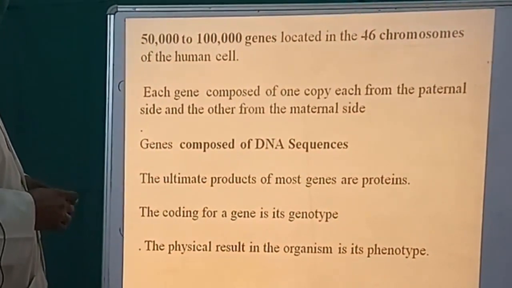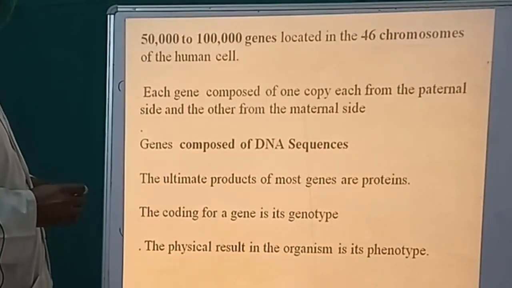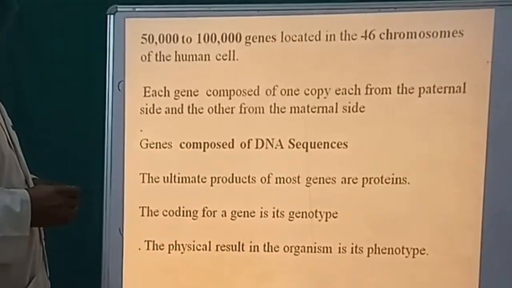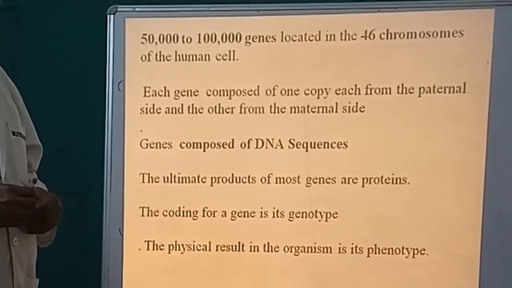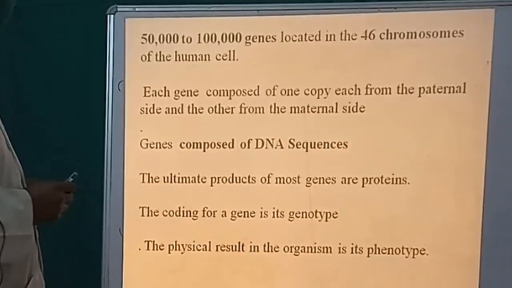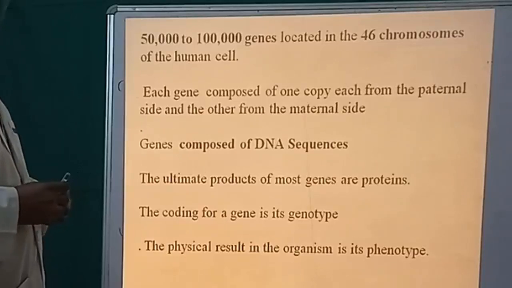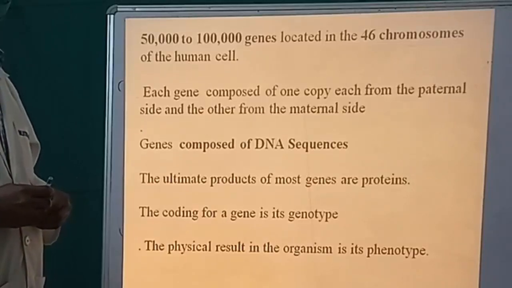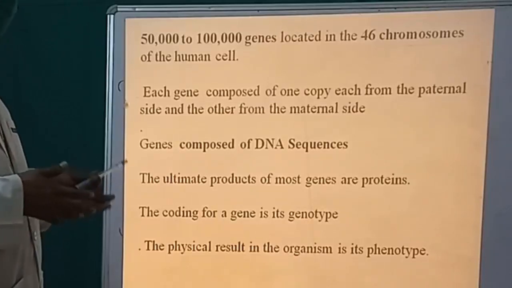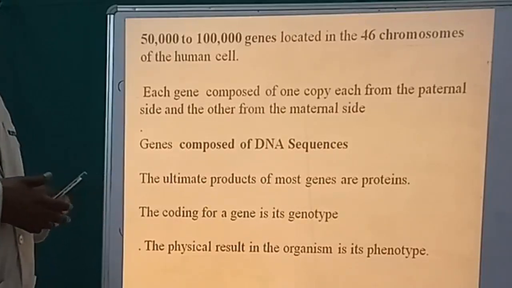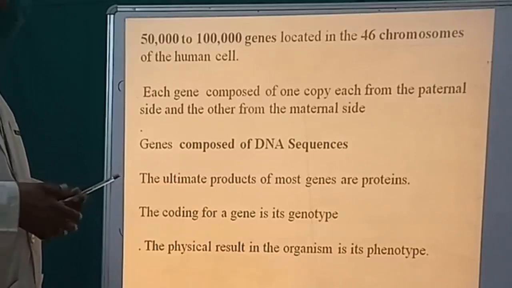We have 50,000 to 1 lakh genes located in 46 chromosomes of the human cells. These genes give rise to a lot of proteins, enzymes, structural proteins, communication channels, all of which are required for our biological life.